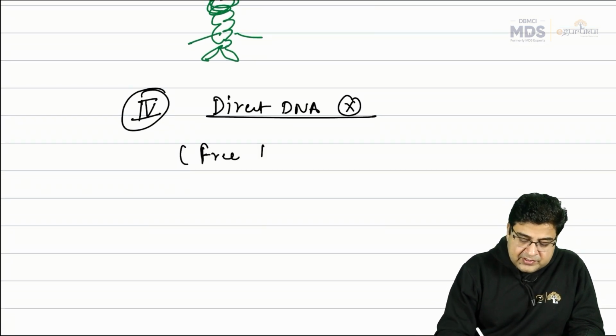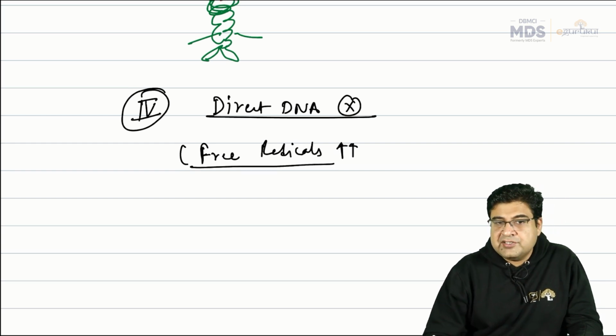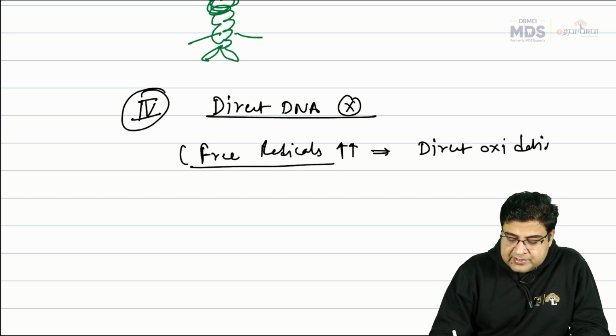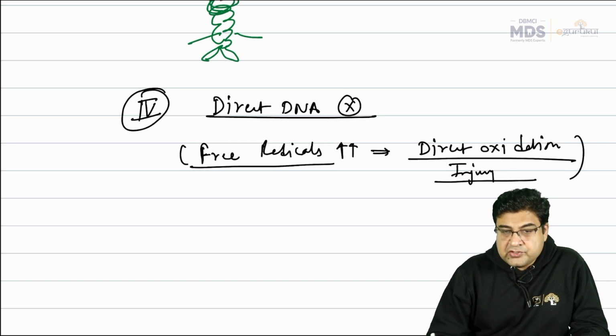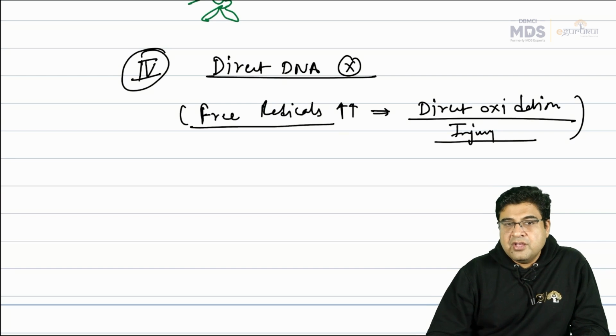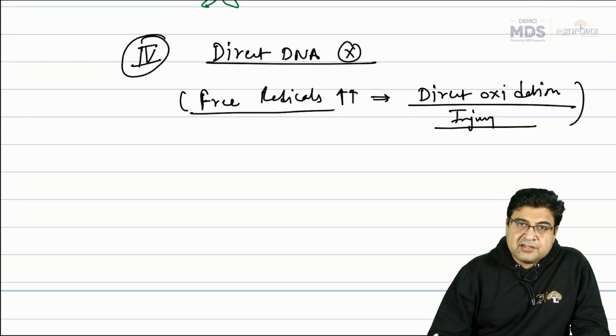These medicines can generate free radicals, and with the generation of free radicals, these medicines can cause direct oxidation injury to the DNA, and because of this direct oxidation injury to the DNA, the bacteria cannot survive. So these medicines are direct DNA inhibitors.